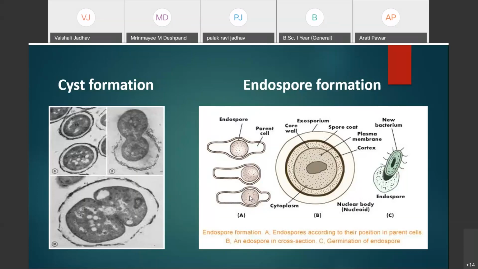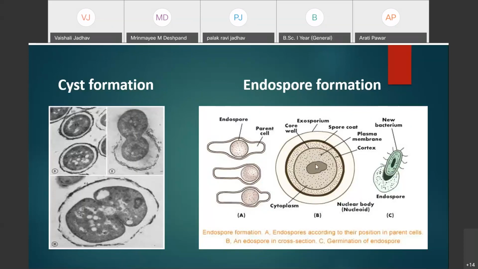It is believed that endospore formation takes place due to the availability of a lesser amount of nutrients, and it is controlled by the protein metabolism of the cell.